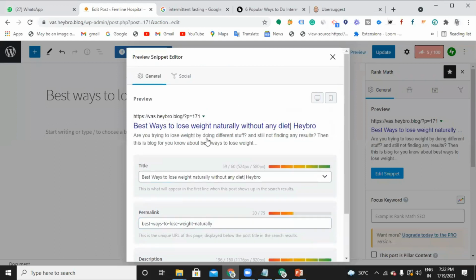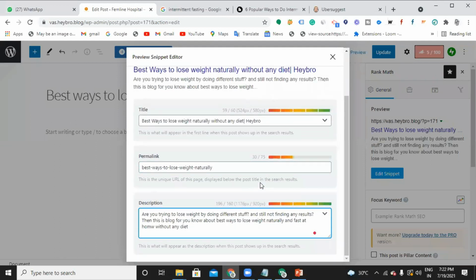Title and description. Miss, does it have to be exactly the same phrase, or is it okay if it changes, or is it better to be exactly the same phrase? The same one, the best ways to lose weight naturally. So assume that your keyword is only lose weight naturally, then you can use anything at the end or beginning, that's fine. It is not mandatory to use the same thing every time. You can use a similar keyword like synonyms, it's fine.